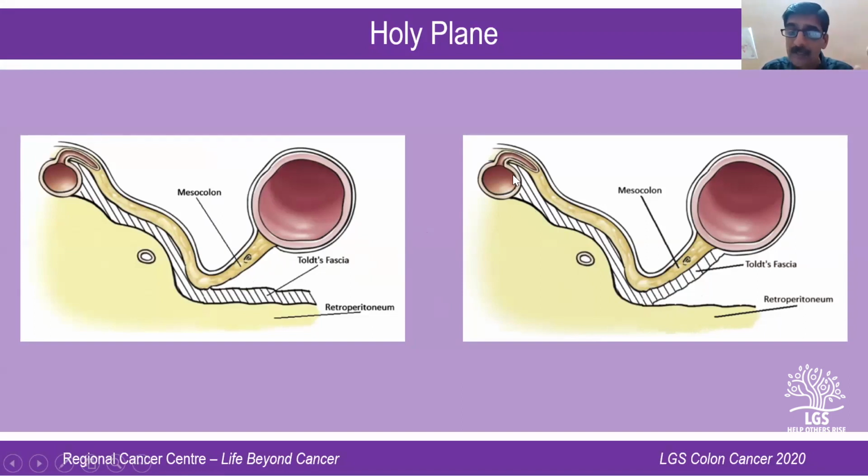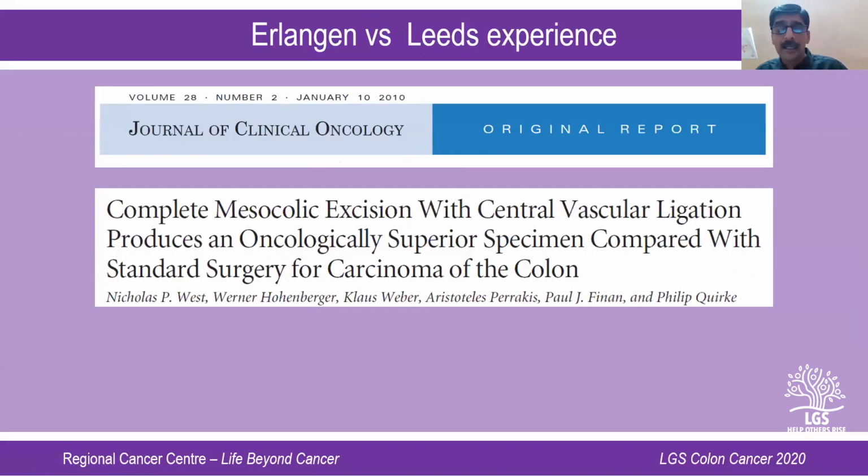So this is the anatomical concept of complete mesocolic excision. This will take you onto a holy plane, a vascular plane, and will also take you to the D3 nodal stations. This was the modification being suggested by this group of people. And this was tried out in many other centers as well.